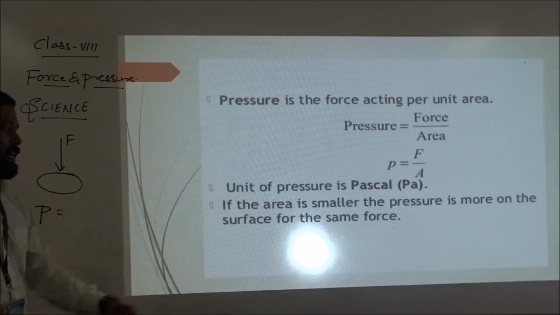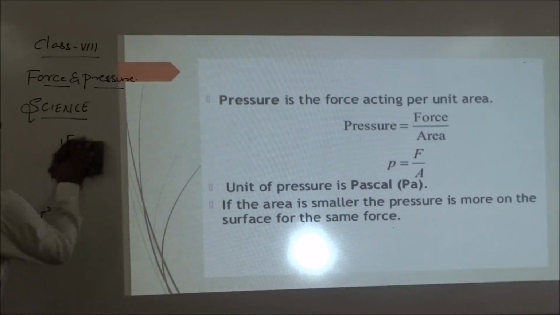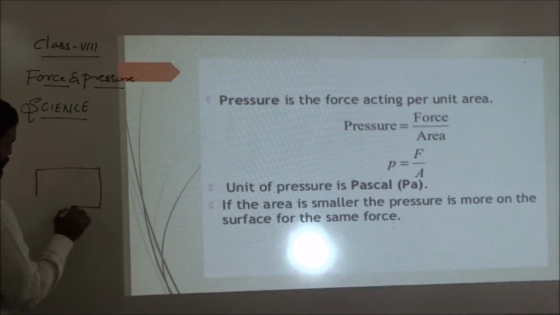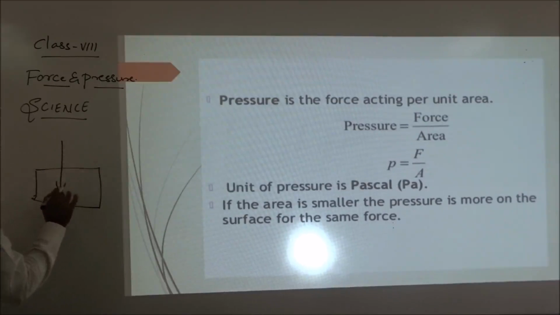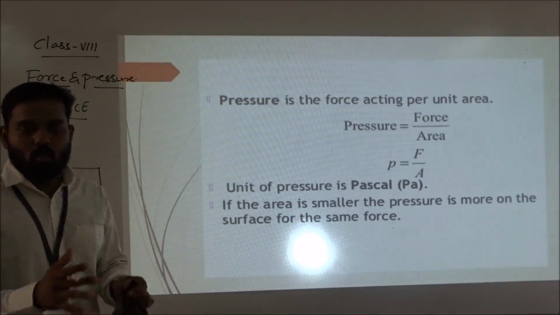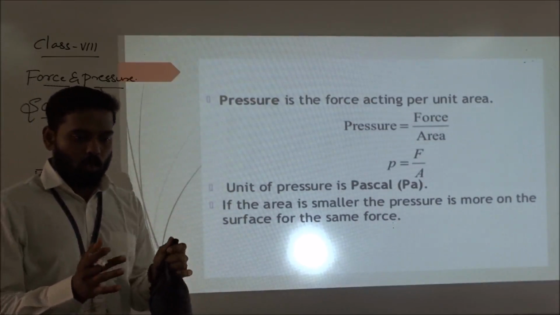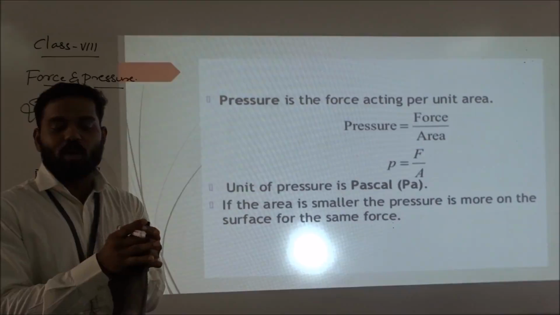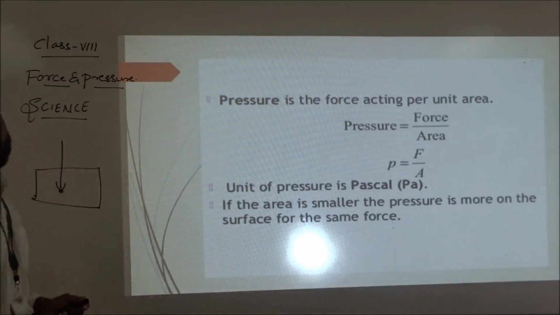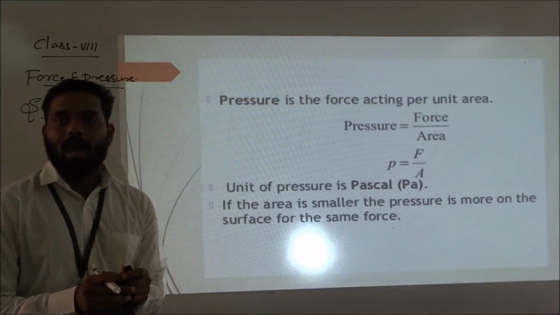So what is the statement about that? Suppose the area is larger. You are applying a force on one particular area. What will happen to the pressure if the area is large? If the area is larger, pressure will become smaller. Why? Because with a larger area, the force is spread out, so the pressure reduces. That is the meaning. What will happen if the area is small? If the area is small, the pressure will be more.